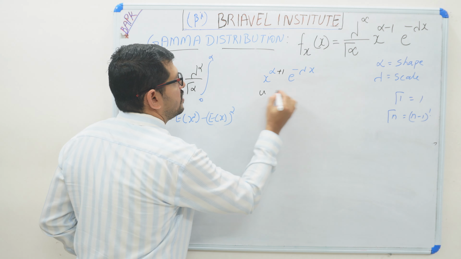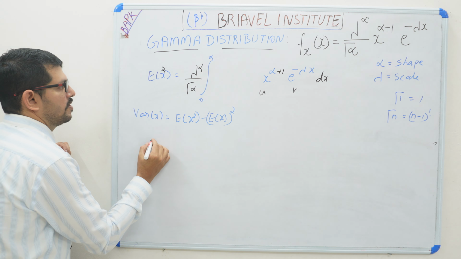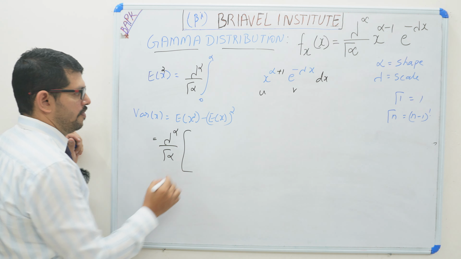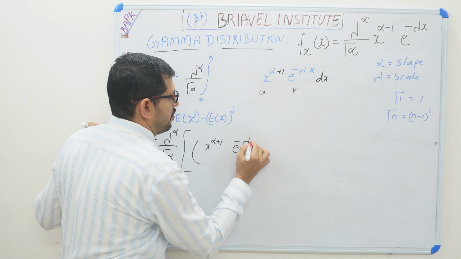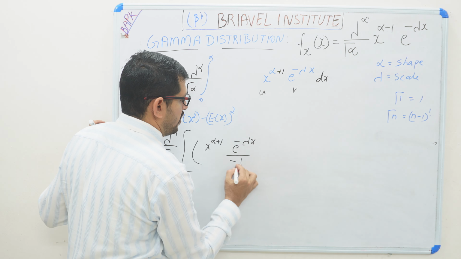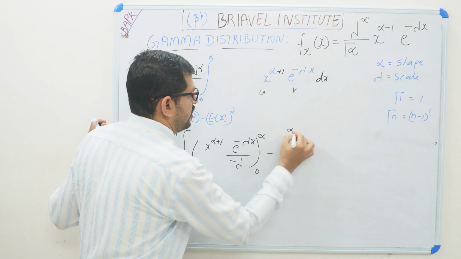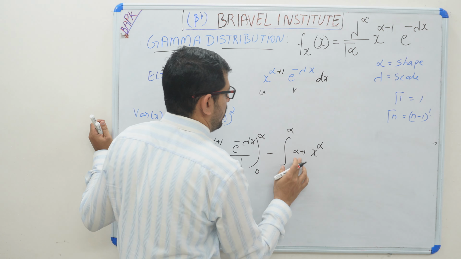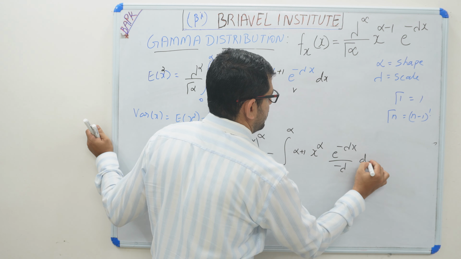Now we can integrate by parts. This is u, this is v, you can write dx. Integrating by parts: we have a big bracket, first function multiplied with the integration of the second function, x raised to alpha plus 1 and e raised to minus lambda x divided by minus lambda, from 0 to infinity, minus integration of 0 to infinity, differentiation of first function, alpha plus 1 x raised to alpha, and integration of second function divided by minus lambda, dx.